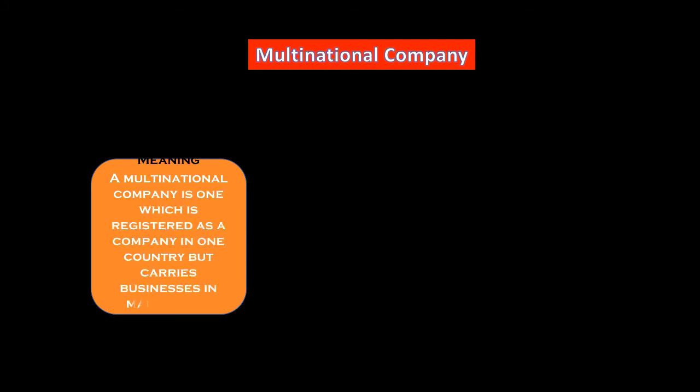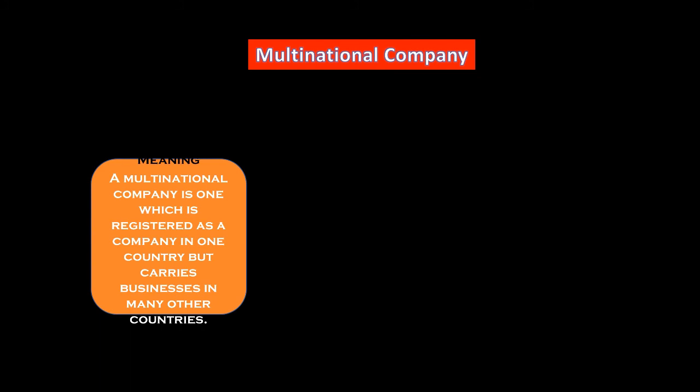Now come to the next topic, that is multinational company. What is the meaning of multinational company? First check out the meaning. National means one nation, and multinational means more than one nation. A multinational company is one which is registered as a company in one country but carries on businesses in many other countries. For example, a company registered in India doing business in other countries like Singapore, Thailand, UK, France, Germany, US.